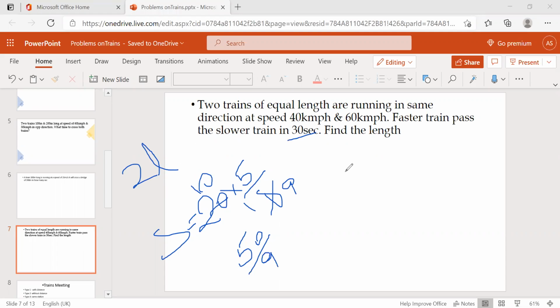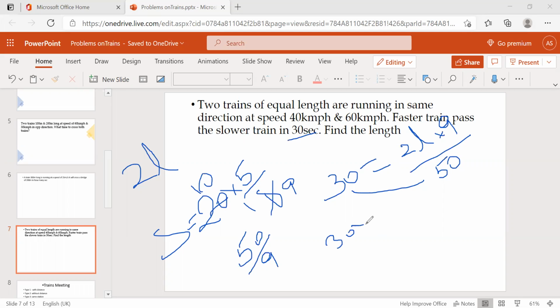And they have given the time. 30 seconds equals 2L by 50 by 9, which is nothing but 9 by 50. Right? And here it will be 30 into 50 by 9 into 2. 3s, 10s, 2s, 25s.